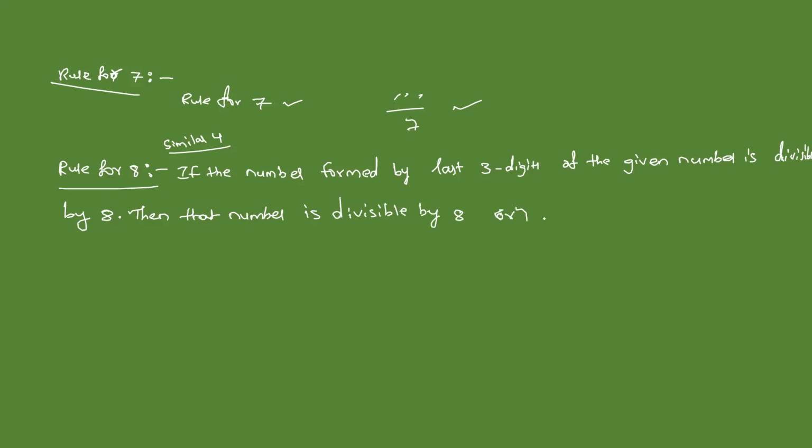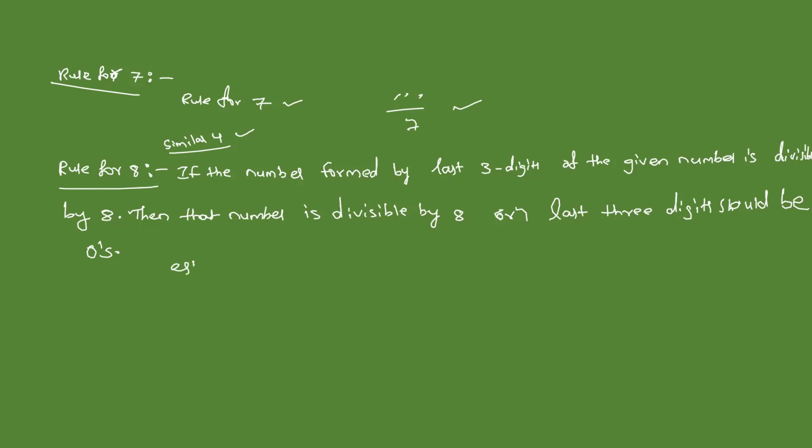Or the last 3 digits should be zeros. There, if the last 2 digits are zeros, we consider that number is divisible by 4. Similarly, here also, if the last 3 digits are zeros, directly you can say that the number is divisible by 8.